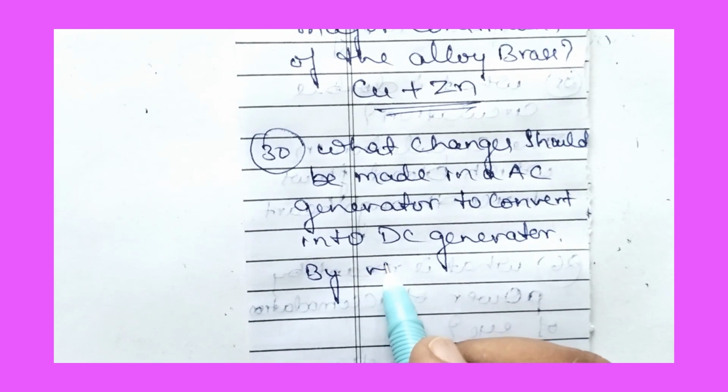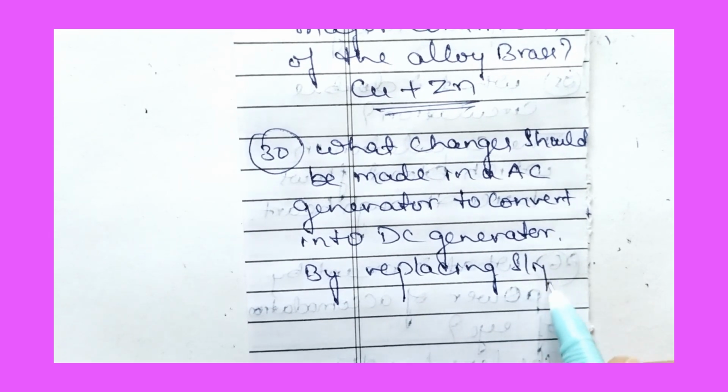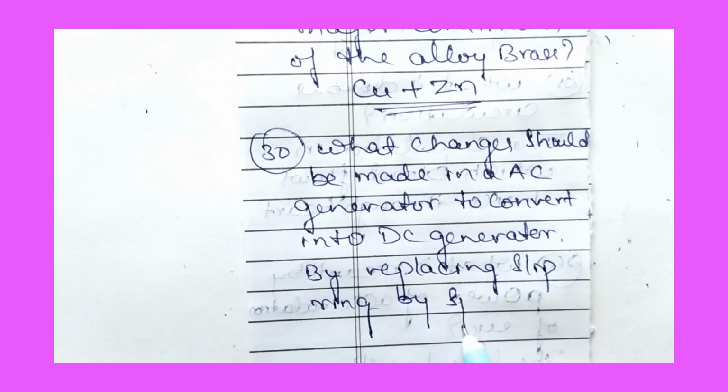By replacing the slip ring with a split ring.